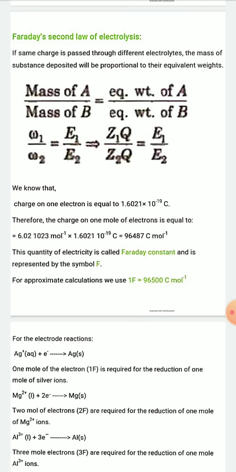According to Faraday's second law, W1 by W2 is equal to E1 by E2.